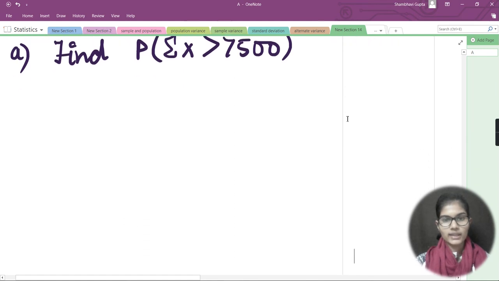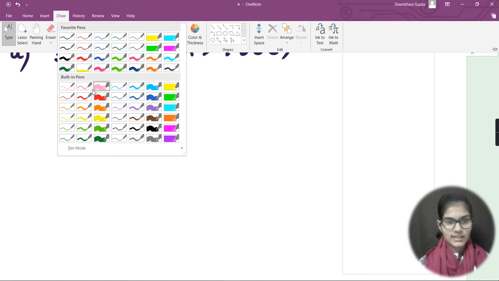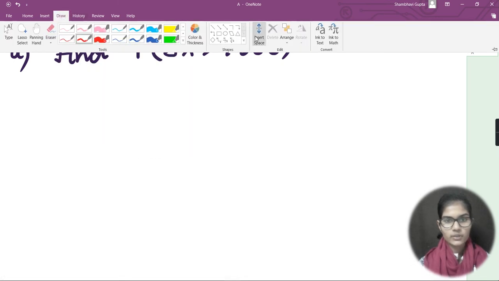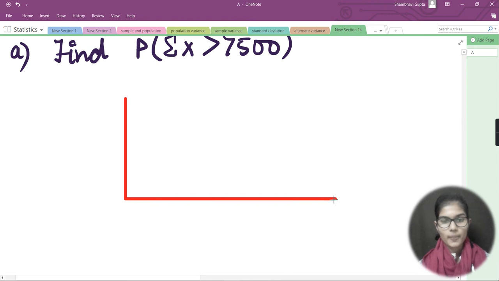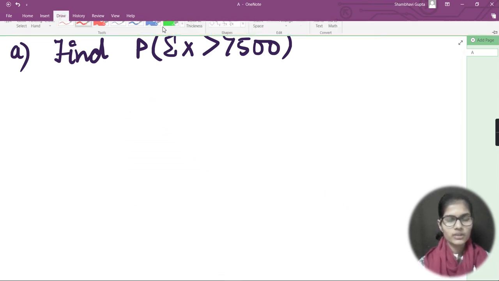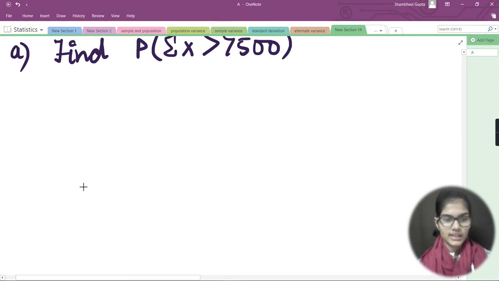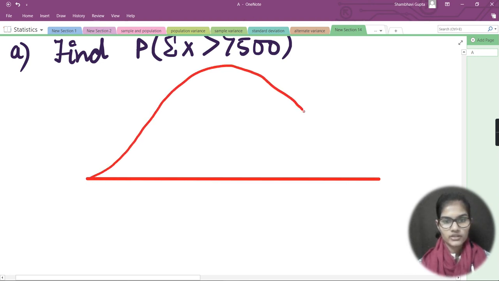Okay, I would do one thing. I would take a different color, and even take some lines also. So I would take red and I would take the x and y. Sorry, I don't need x and y, right? I only need a single line. So I would take the single line and yeah, like this. And now here I will make that graph, starting from here, and make it in a form like this. Okay, so this is basically the graph which I have made.